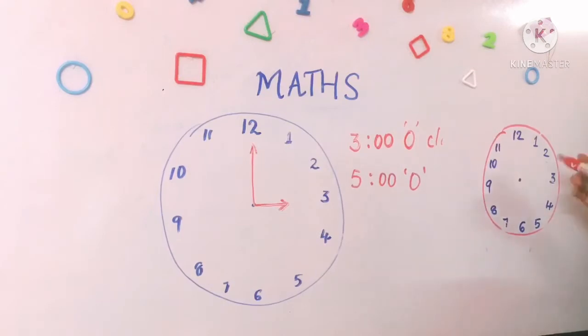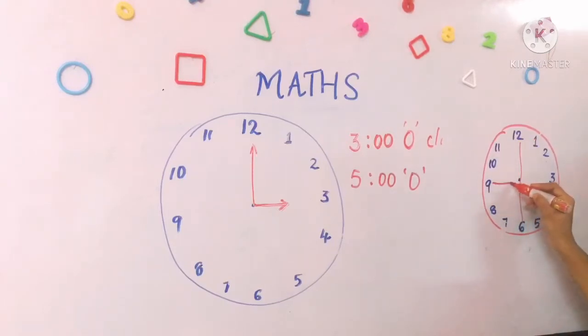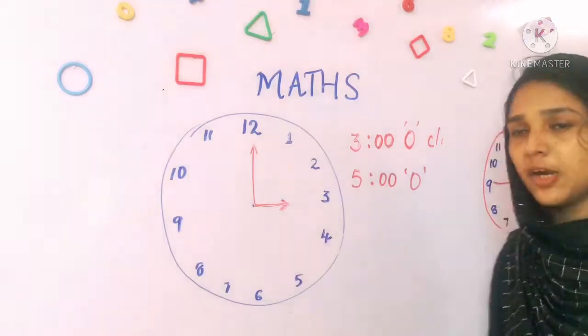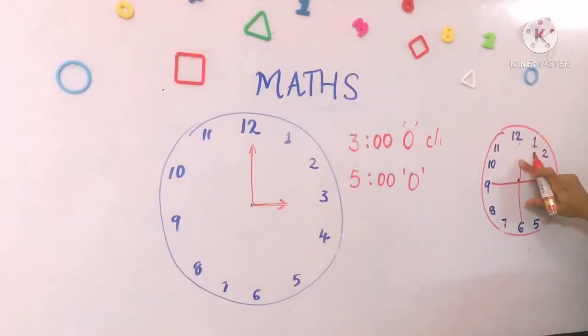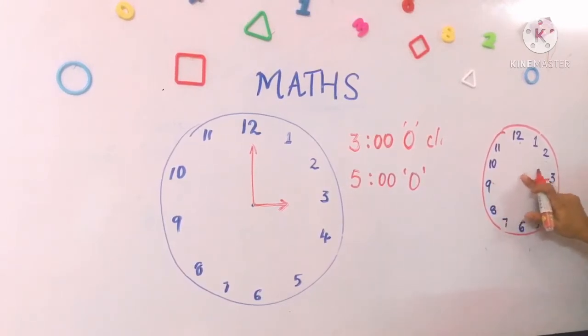Now look, students, 12 and 6 are in the same line. If we draw a line by connecting the numbers, it will be on the same line. 12 and 6 are in the same line. 9 and 3 should be in the same line. So the numbers should be written in this order. 12 and 6 on the same line. 9 and 3 on the same line.